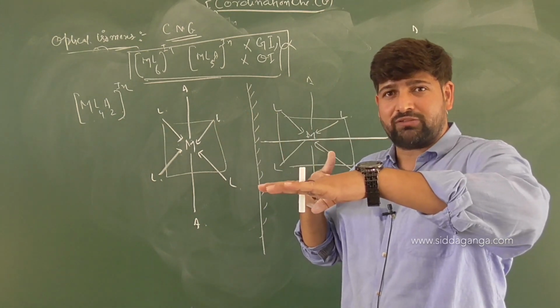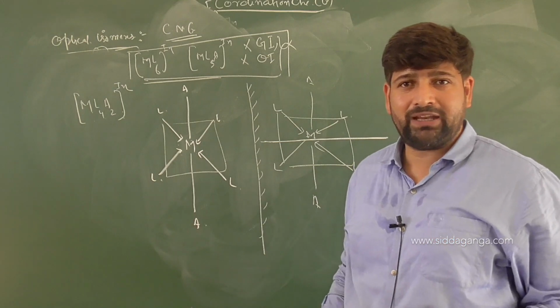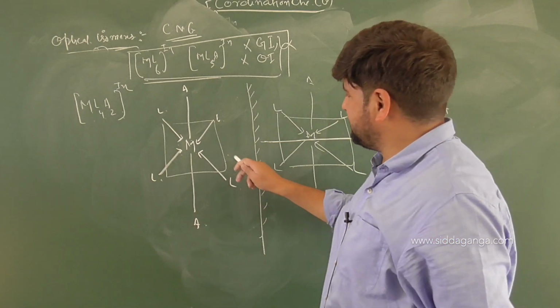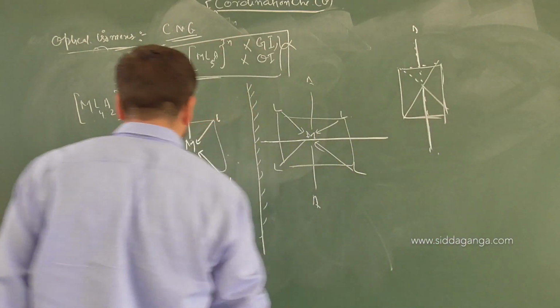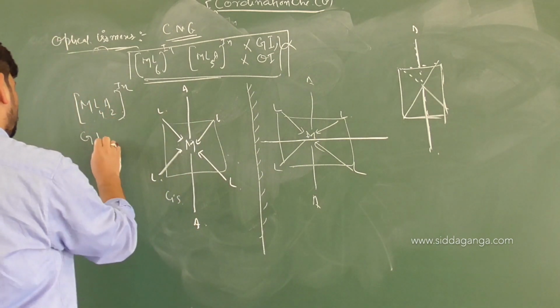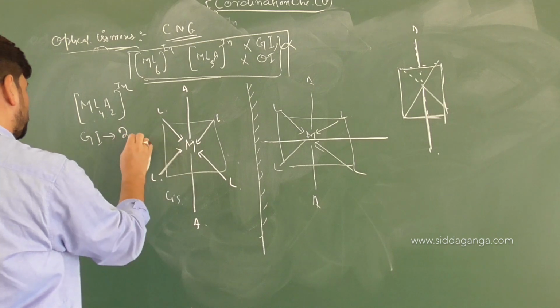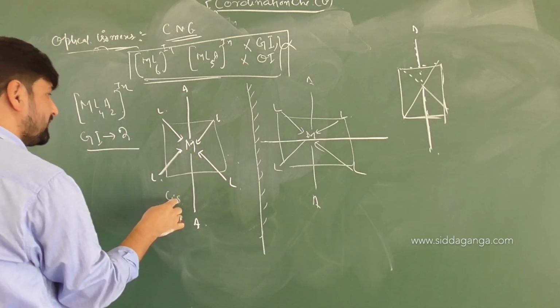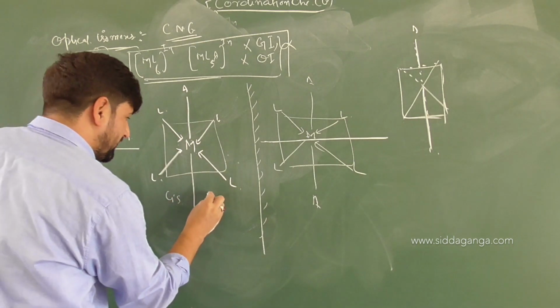When I am cutting into two equal parts, I get a plane of symmetry available. When a plane of symmetry is available, which conformation is this? This is cis. We already know the number of geometrical isomers with respect to this formula is 2. This will be cis, so it is optically inactive.